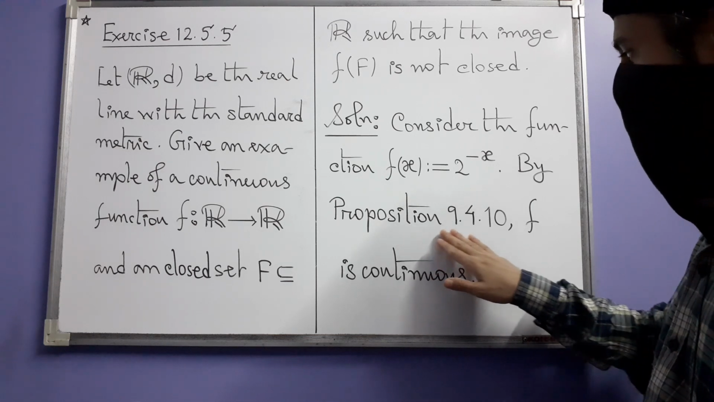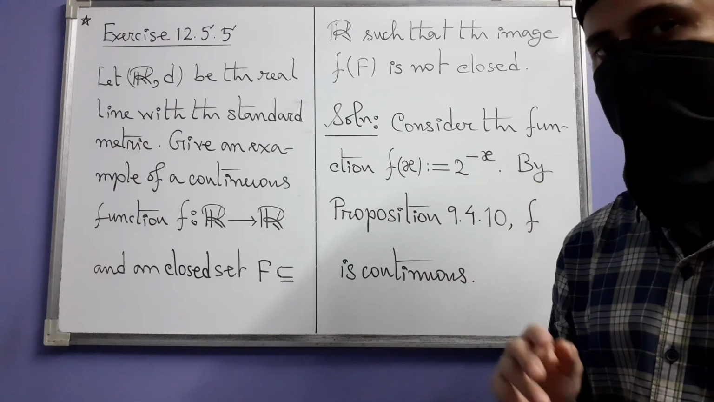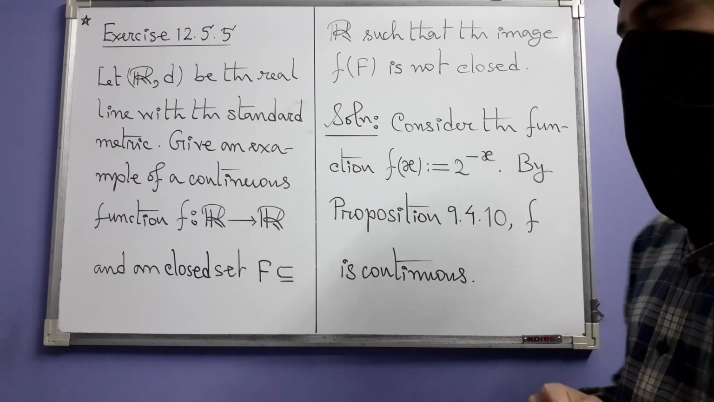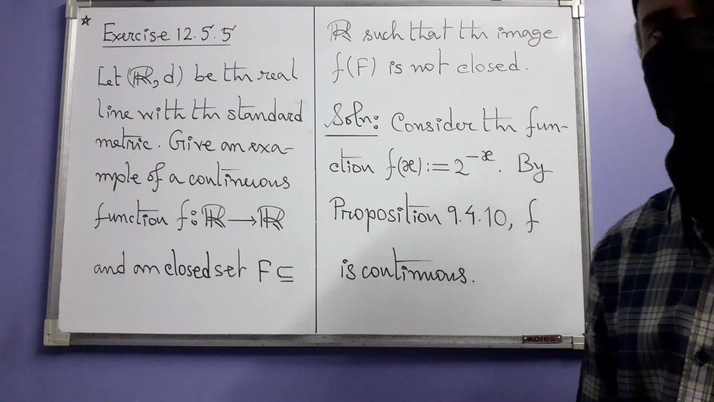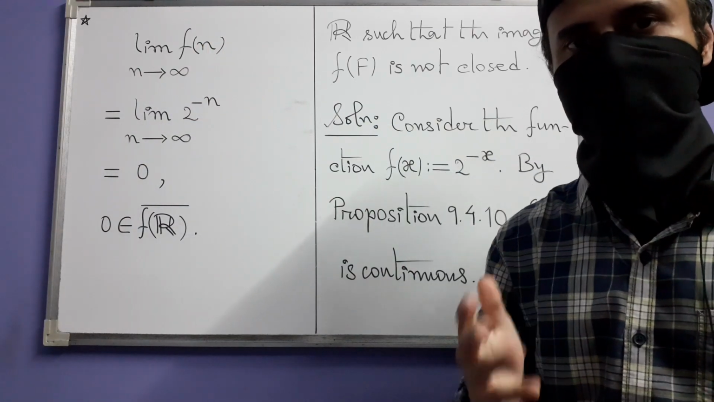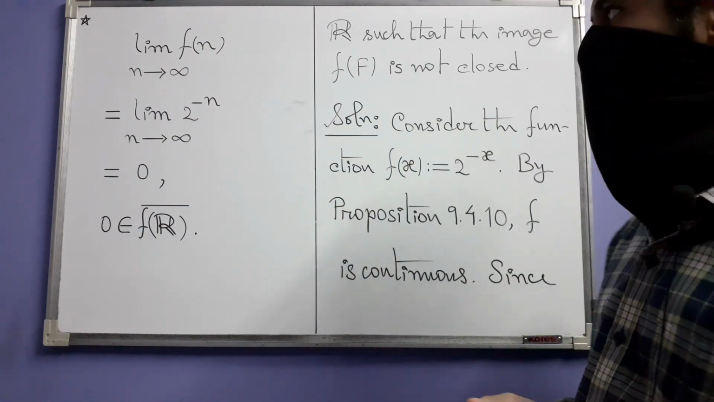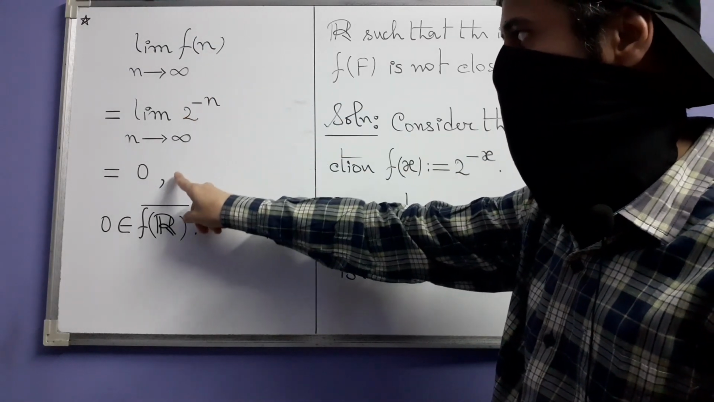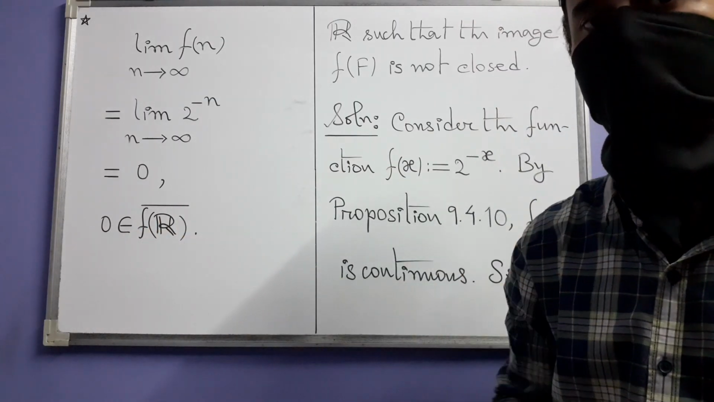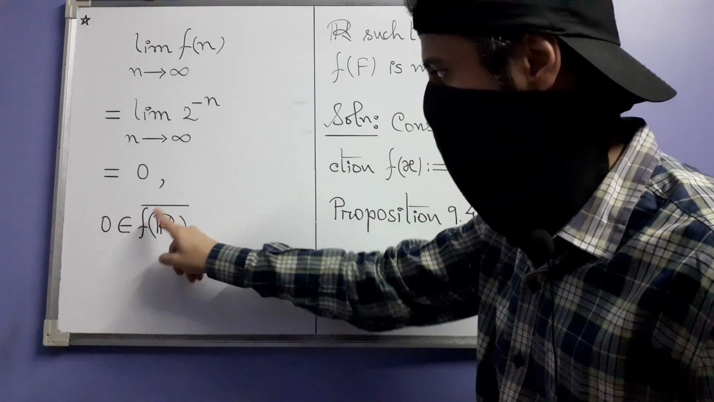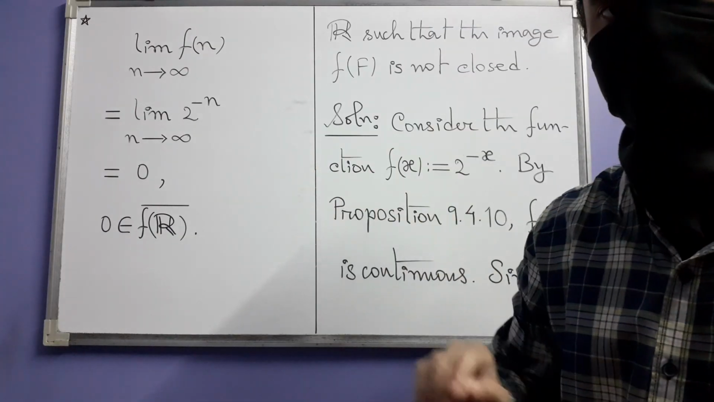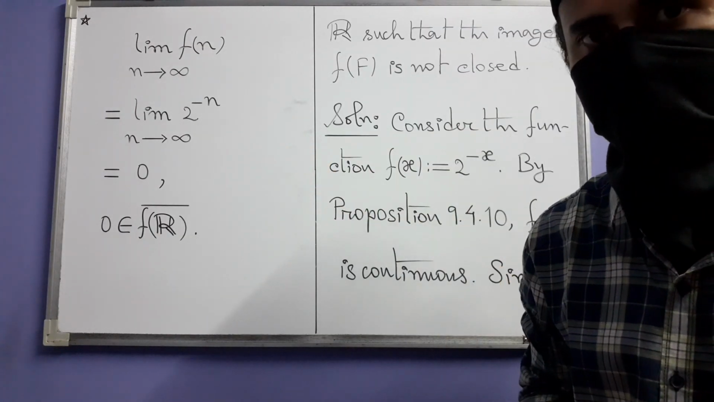If you go back and see the statement of proposition 9.4.10, where we discussed exponentiation and continuity of such exponential functions, you will see that this is a continuous function. Now you consider this sequence f of n, where n varies over all the natural numbers. The limit of this sequence is easily seen to be 0, and that is why 0 is an adherent point of f of R. That means it belongs to the closure of f of R. Note carefully that this is a sequence in f of R because natural numbers are after all real numbers.